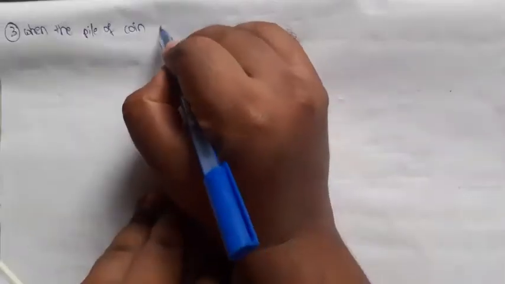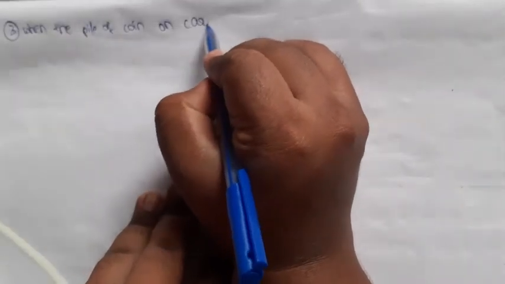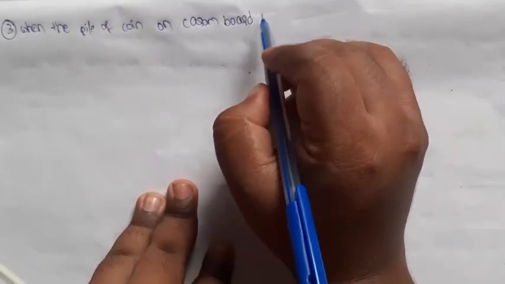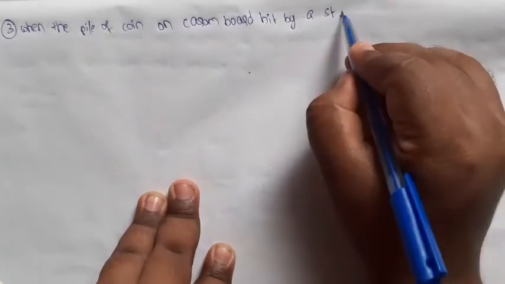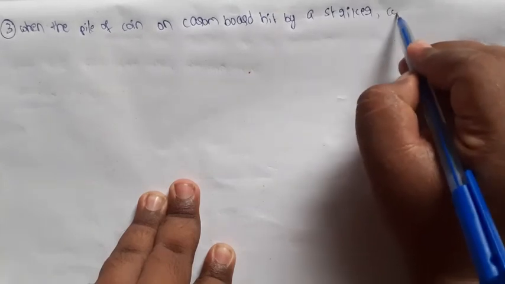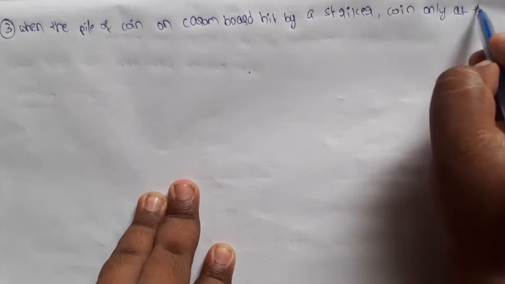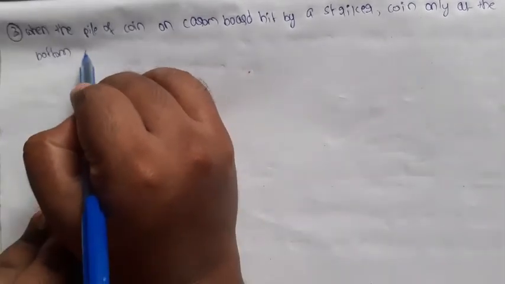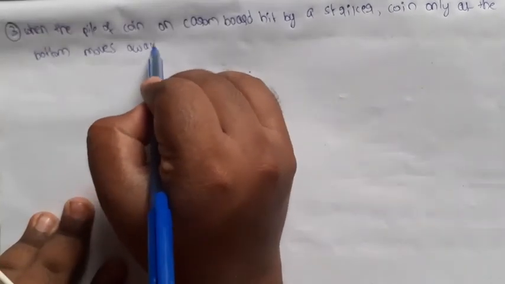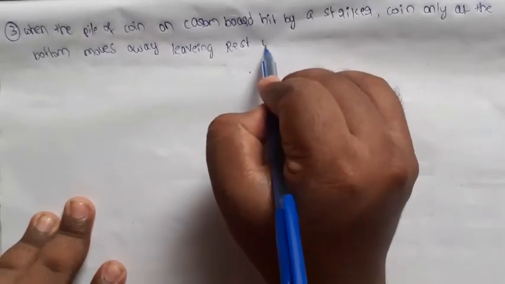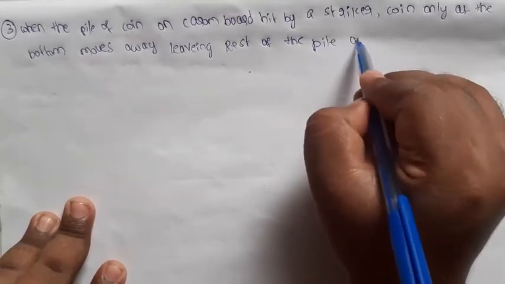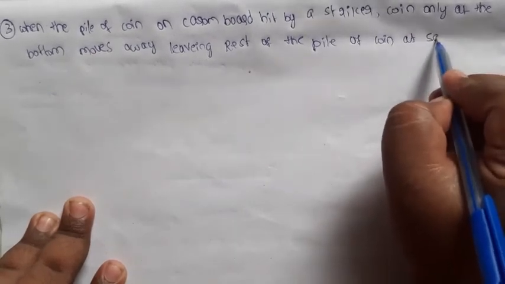Next, third example: when a pile of coins on a carom board is hit by a striker, only the coin at the bottom moves away, leaving the rest of the pile of coins at the same place.